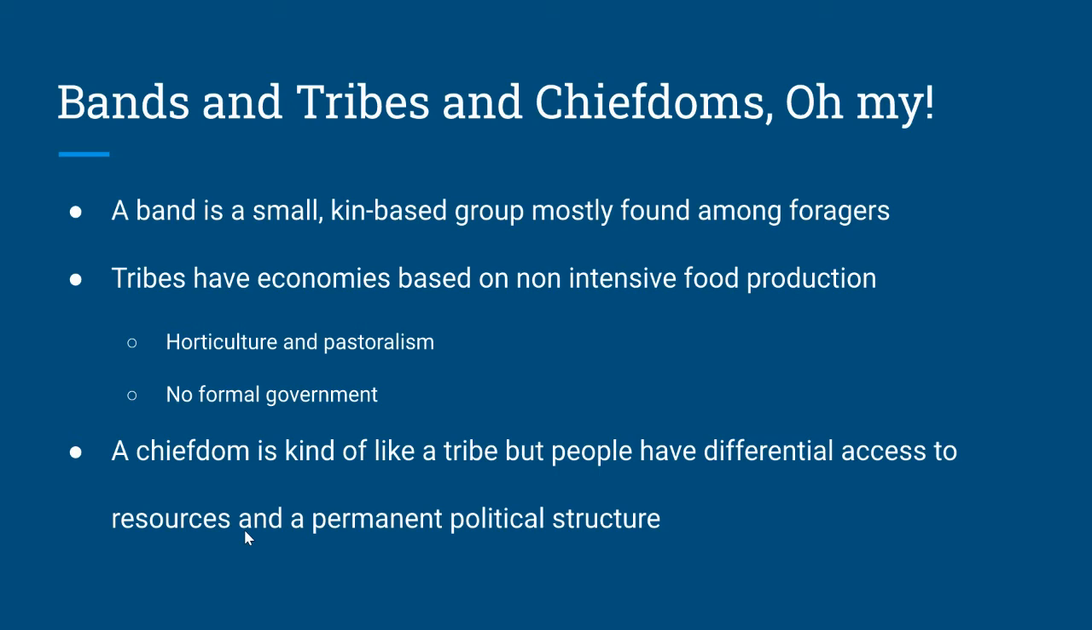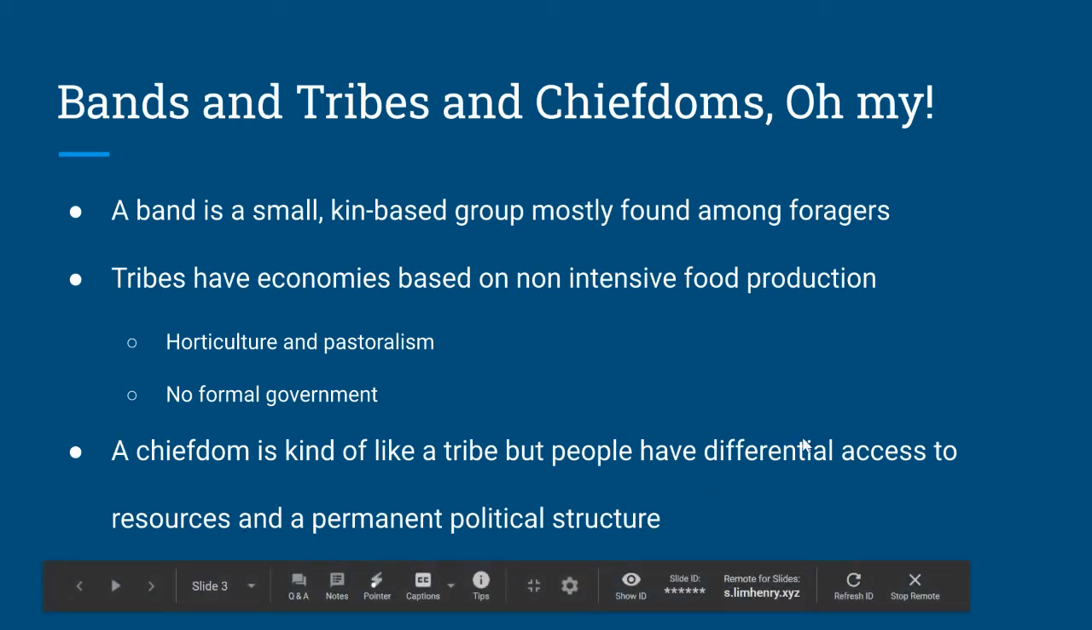And then a chiefdom is kind of like a tribe, but people have differential access to resources and a permanent political structure. What I mean by differential access to resources is some people are richer and some people are poorer in the society. So people have different access to resources. And they also tend to rely on trade with other groups of people as part of their economy.